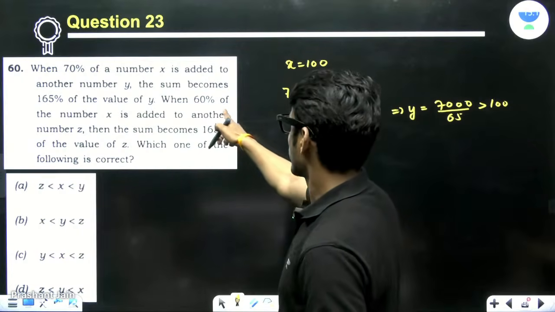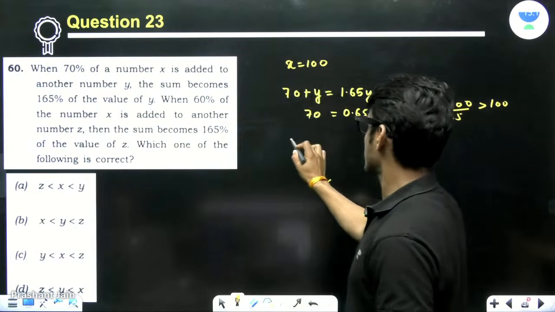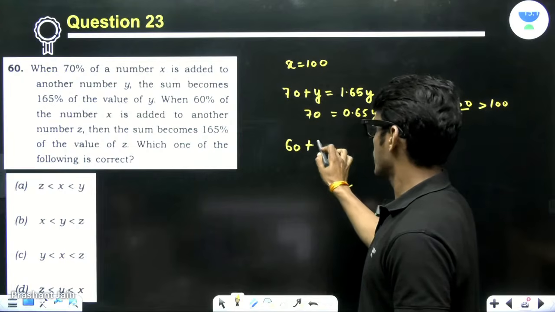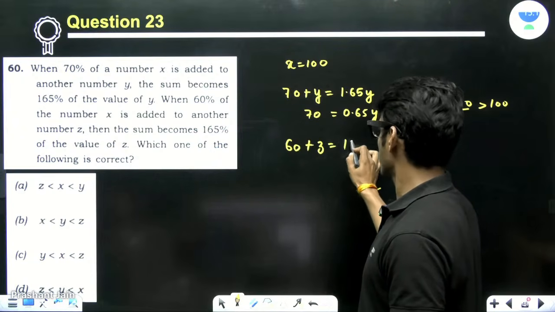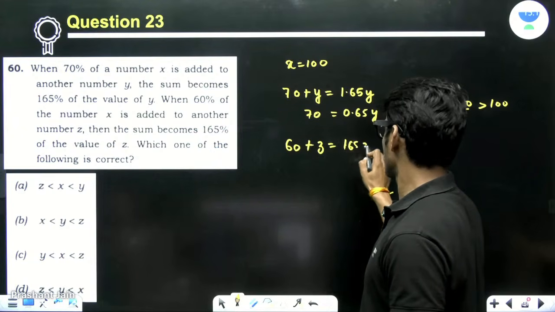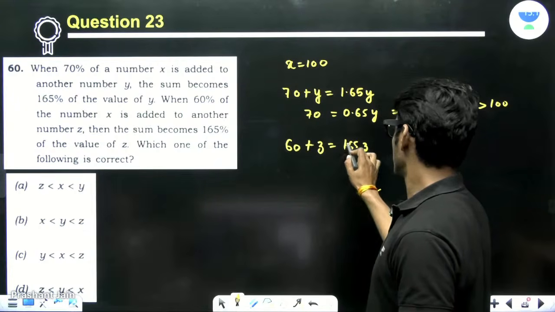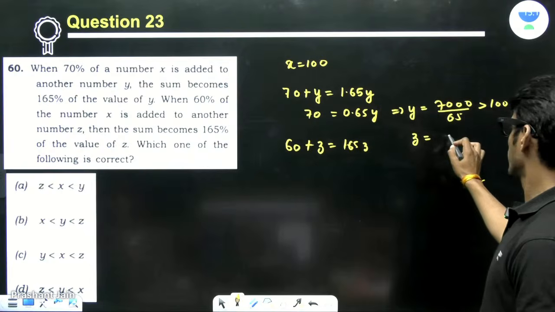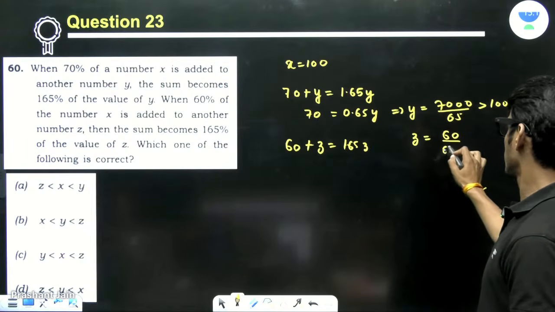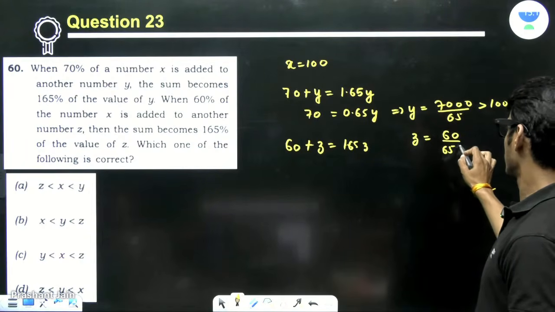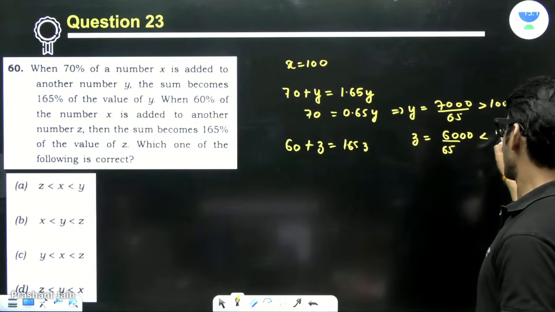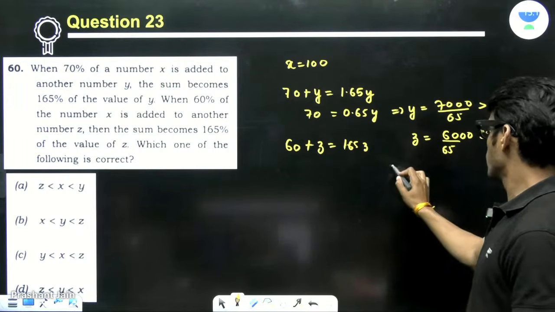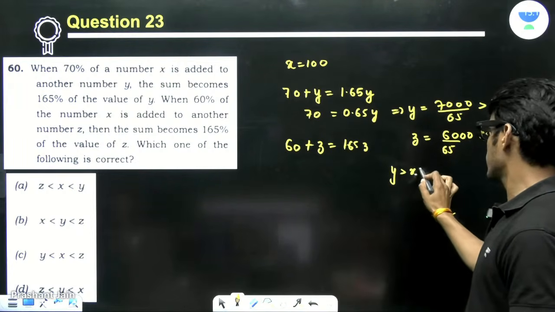Now, when 60% of the number x is added to z, this becomes 1.65z. Again, z becomes 60 upon 0.65. So this is less than 100. So you have y greater than x greater than z.